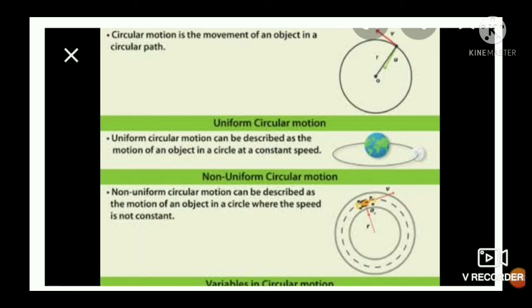At that time, the circular motion of the blades of the fan is non-uniform circular motion. Then in the next video we study the similar quantities in circular motion. Thank you.